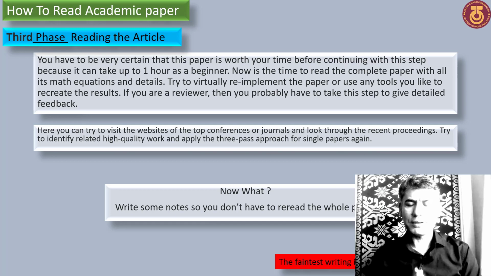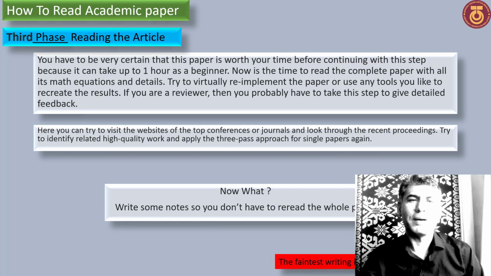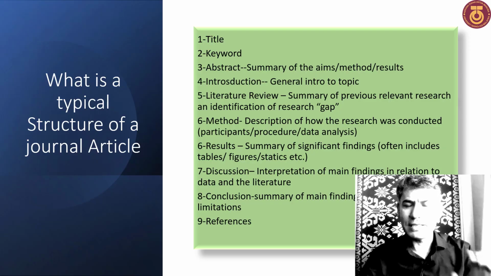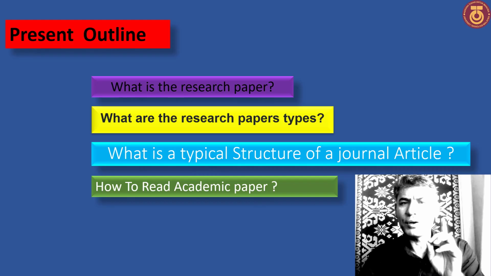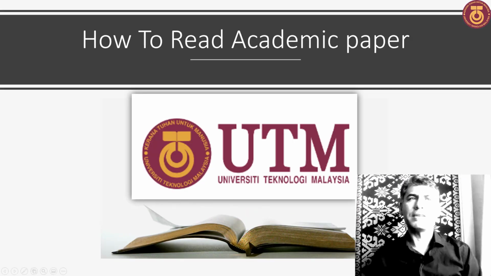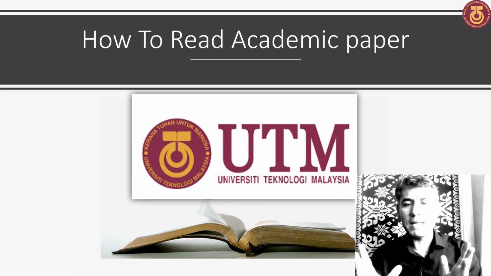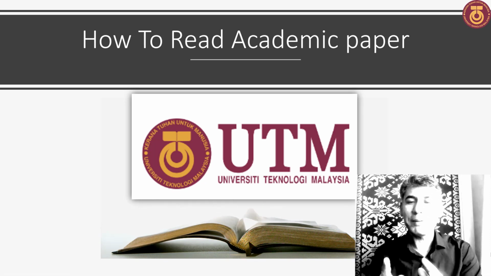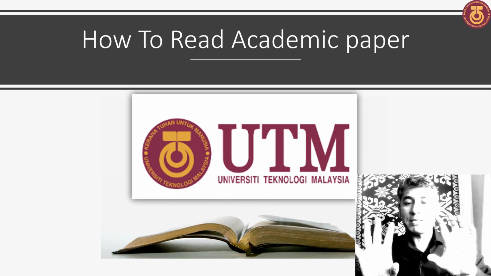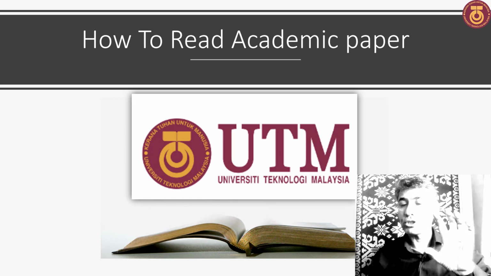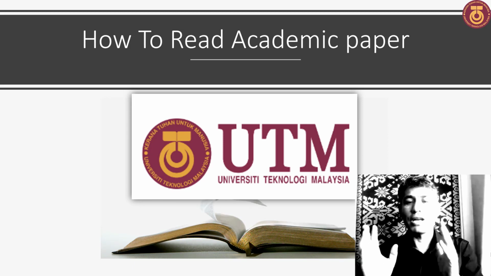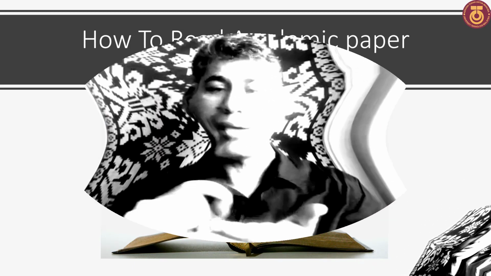This is a very important technique for reading a paper. The third phase takes about 1 hour. So with this approach, it takes 1 hour and 10 or 20 minutes, maybe 2 hours at most, to read one paper completely. With this technique, you first read the title, the abstract, and the conclusion. After that, you read the introduction. Then in the last phase, you read the results and write the notes.